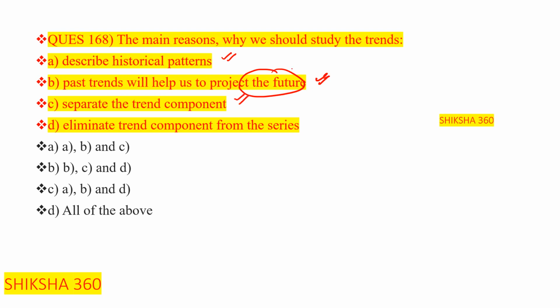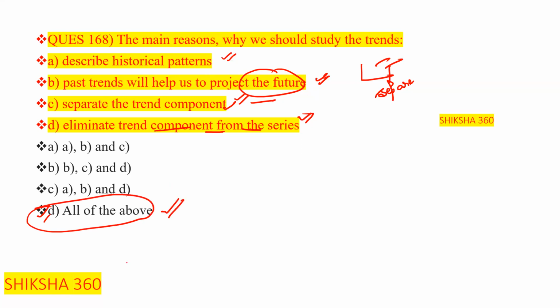Separate the trend component. We have already done this, where basically 2 to 3 things are going on, so we have to separate that. This one is also true. Eliminate trend component from the series. This one is also true. Separate and eliminate, we are doing both the things. So the correct answer is option D, all of the above.